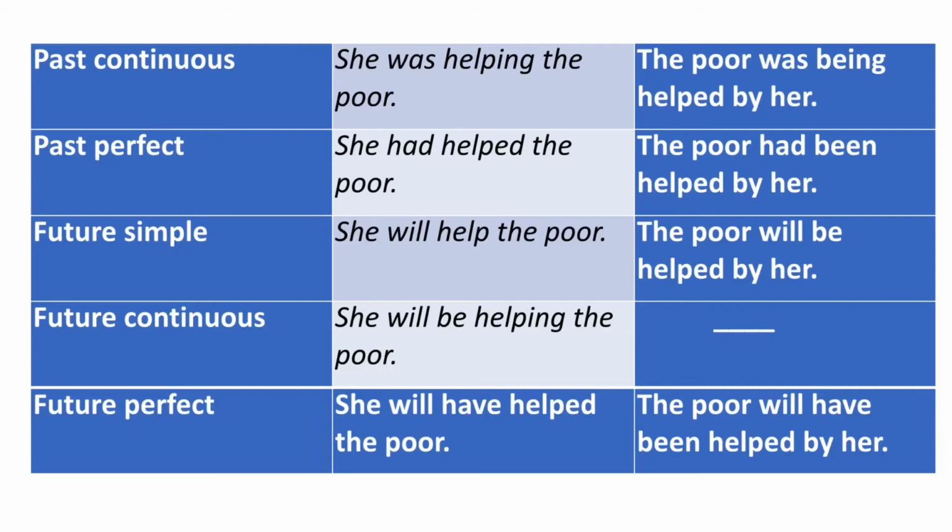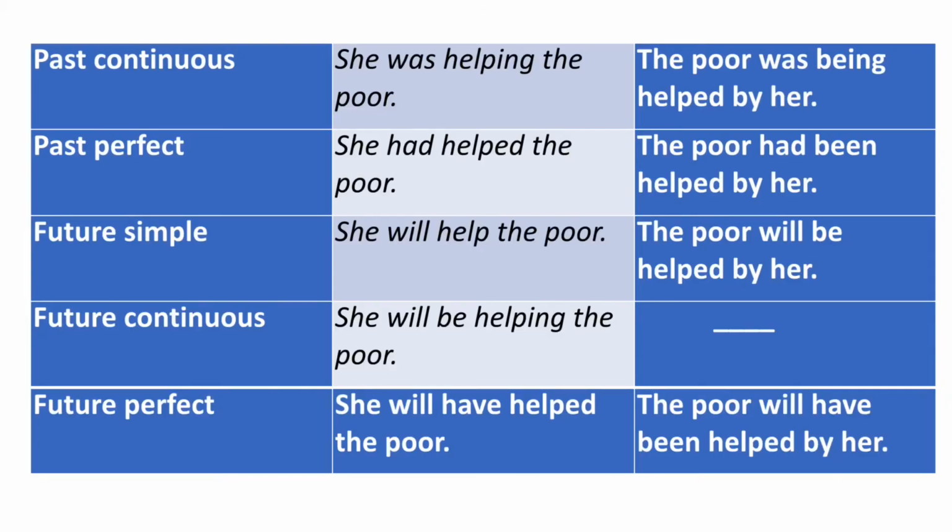Past perfect. She had helped the poor. The poor had been helped by her. In past perfect tense, we use had plus been plus past participle with all the subjects, whether it is singular or plural.